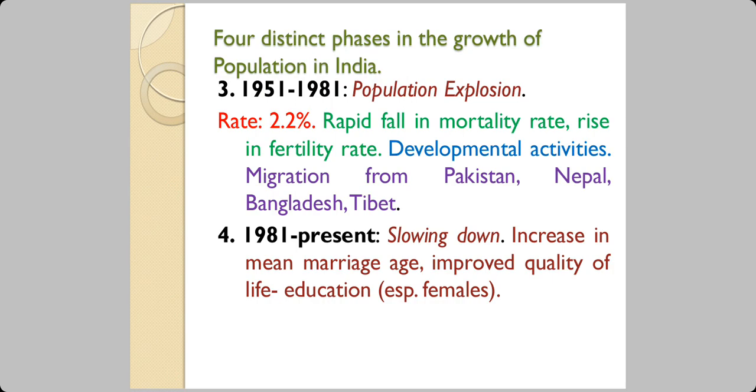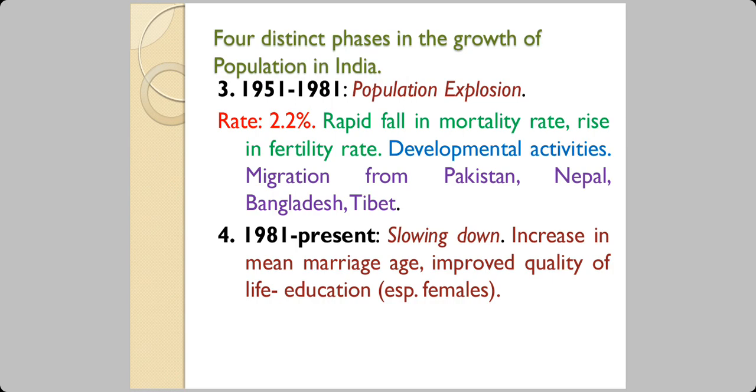Also, India saw migration from the neighboring countries. After partition, there was a stream of people coming from Pakistan. We know that Sindhis came to India from Pakistan. People from Nepal came and settled here. They wanted jobs, they wanted a good life.